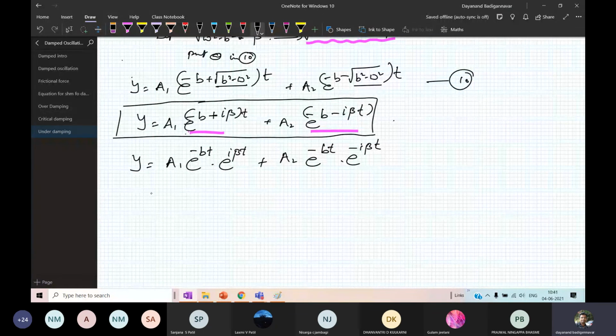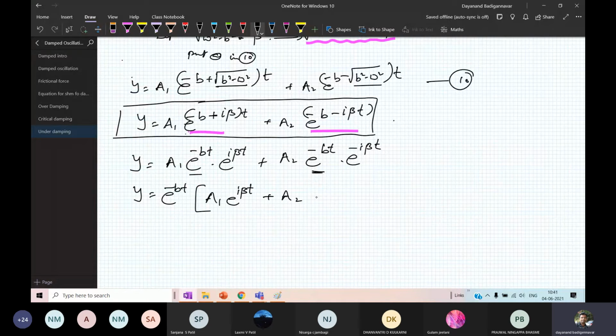Now, again, just simplification here. E raised to minus bt is common. Therefore, I write e raised to minus bt common. Going for the first term, what is left over? A1 into e raised to I beta t plus a2 into e raised to minus of I beta t. Okay. Got it.